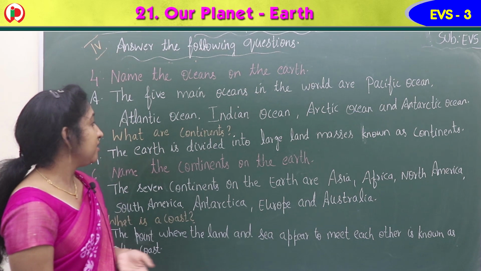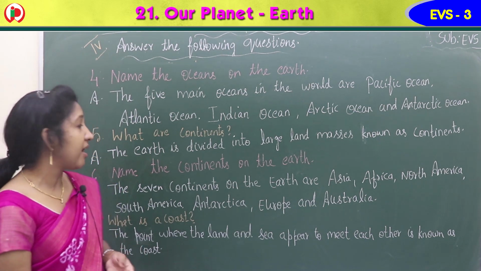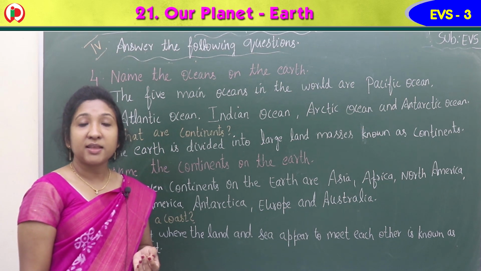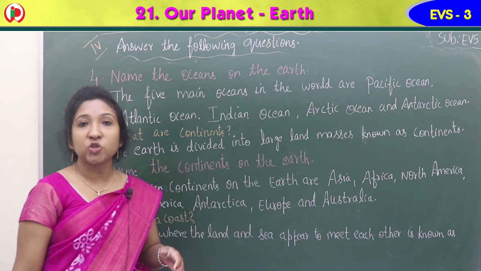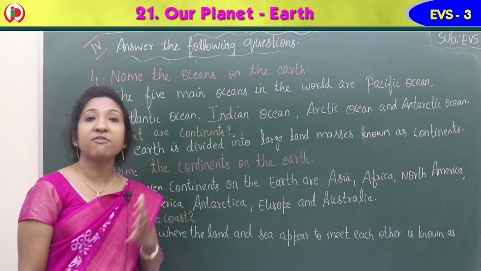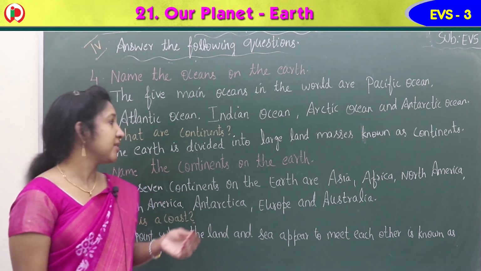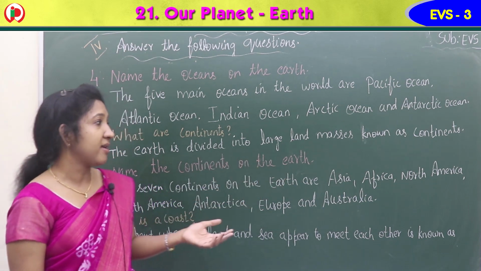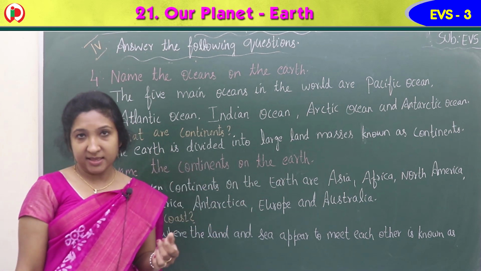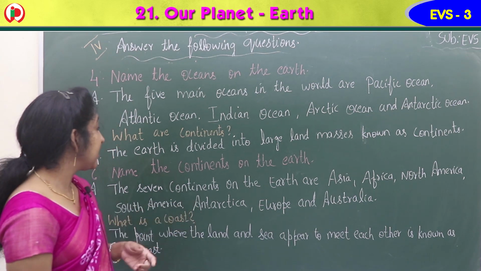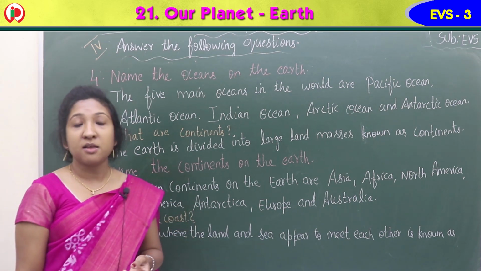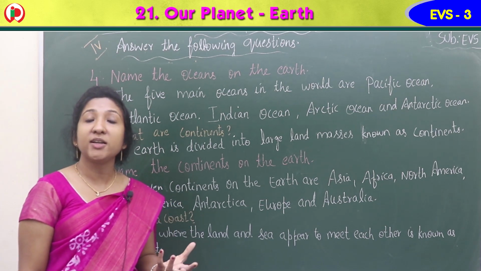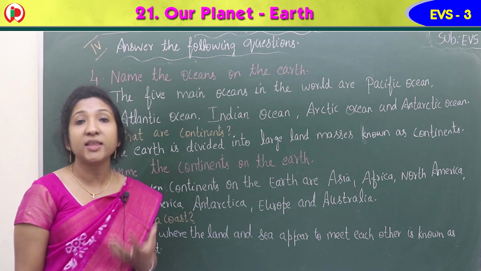Then fifth question, what are continents? Yes, the large land areas joined together form continents. So earth is divided into land masses. Yes, the earth is divided into large land masses known as continents. Now sixth question, name the continents on the earth. So we learned about continents also. The large land masses are continents, and there are 7 continents on the earth.